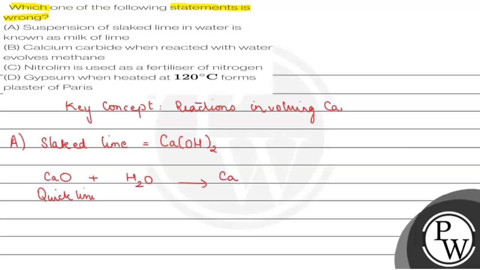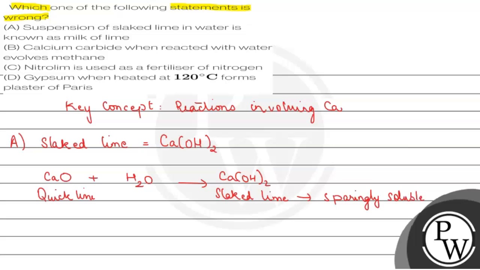The resulting compound is known as slaked lime or calcium hydroxide. Now this slaked lime is sparingly soluble in water.